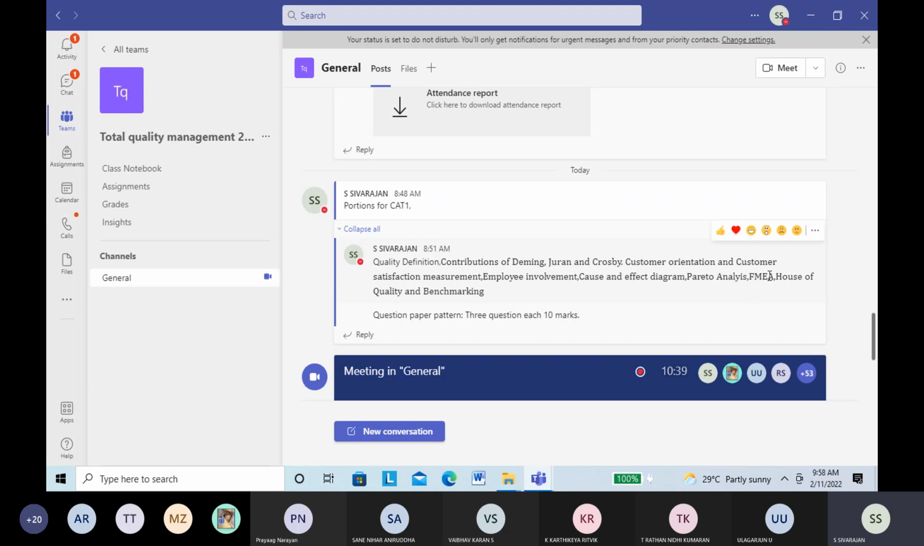And FMEA is very important. Failure mode effect analysis is very important. So I am giving a process. I'm not giving a product, because for all the products the information is available on the internet. If I am giving a typical product, you will copy that FMEA from there. I don't want that. I'm giving a process, a very well-known process.